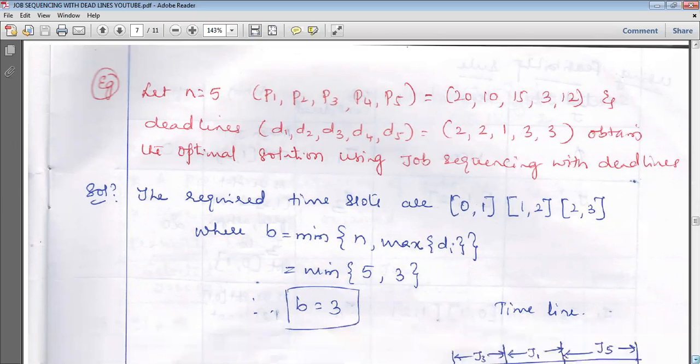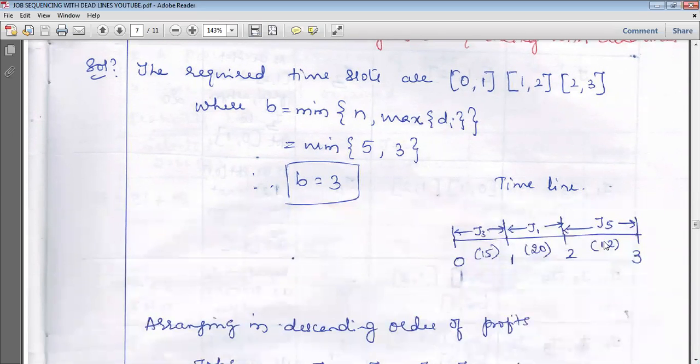Assume 3 hours. A simple way of analyzing is to draw one line and split it into 3 slots. That is 0 to 1 hour, where one person's task will be performed; 1 to 2, the second task will be performed; 2 to 3, the third task will be performed. We have to see how the preference has to be given so that we get the maximum profit. In this time slot one job will be performed, in this slot another job, and in this slot one more job.